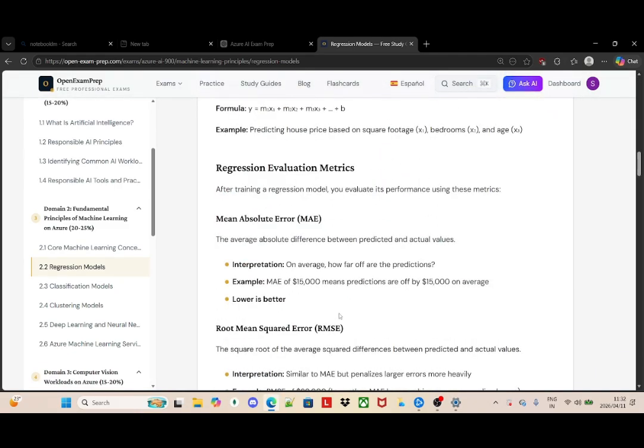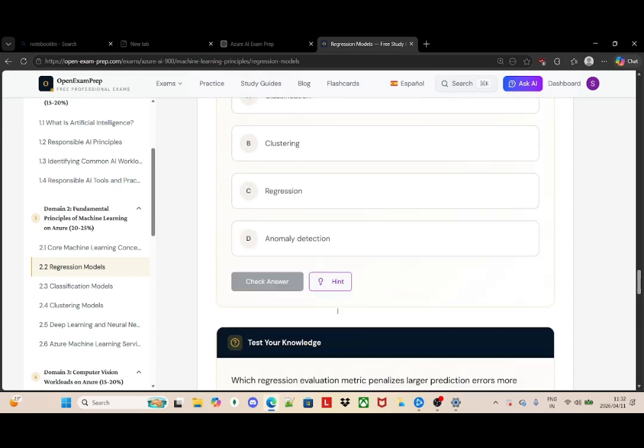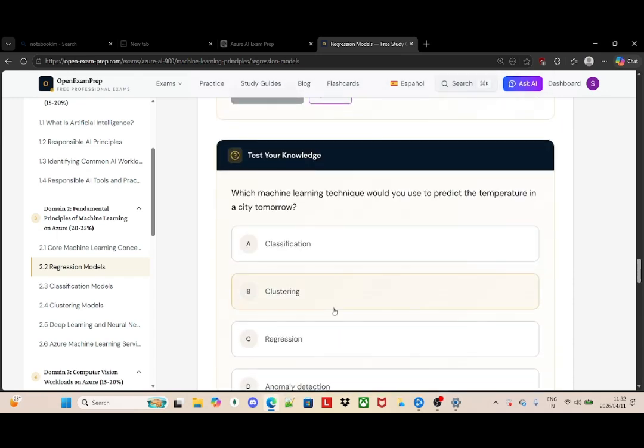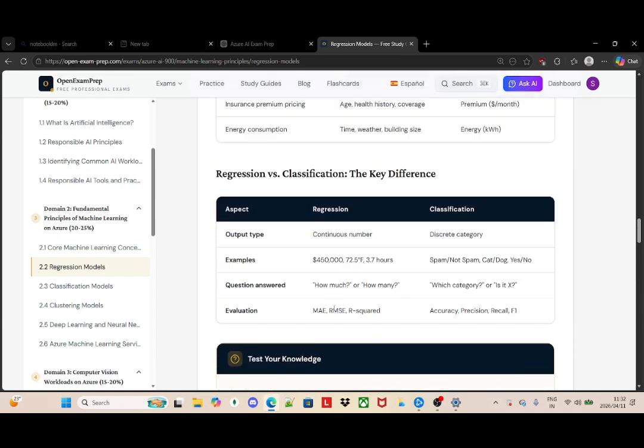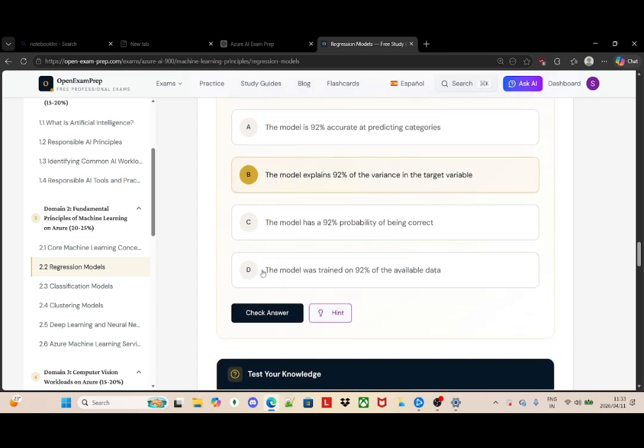Now, besides reading all these things, I've already read the context. Now, I want to test myself how much I know about regression models. They're asking, what does an R squared value of 0.92 indicate about regression models? I know that the model explains 92% of the variance in the target variable. So I go with number B.